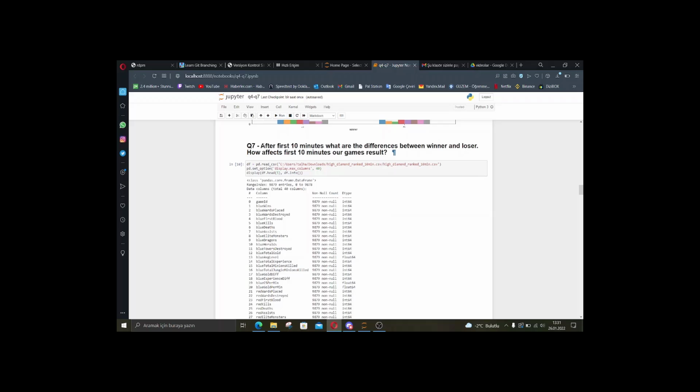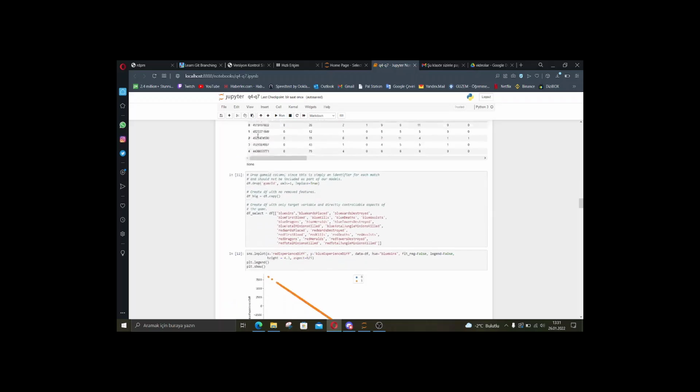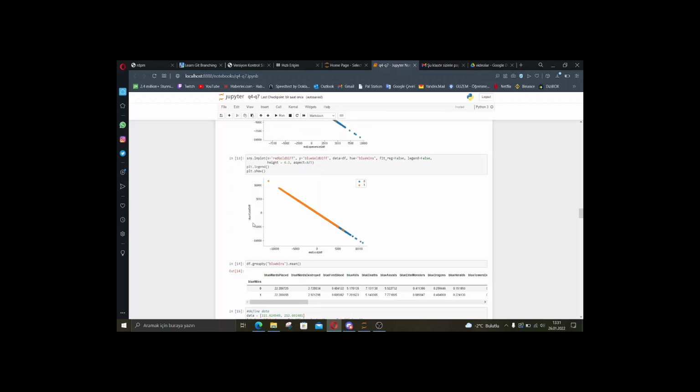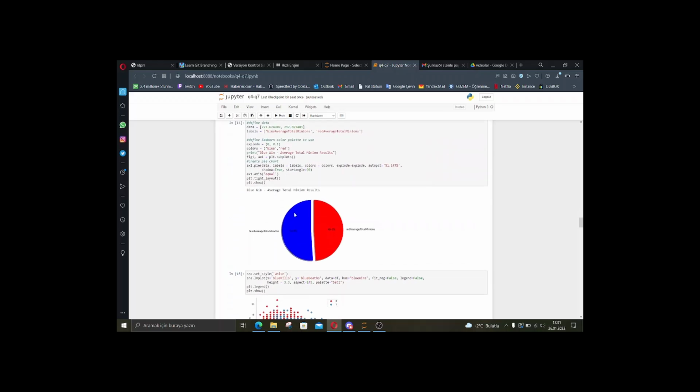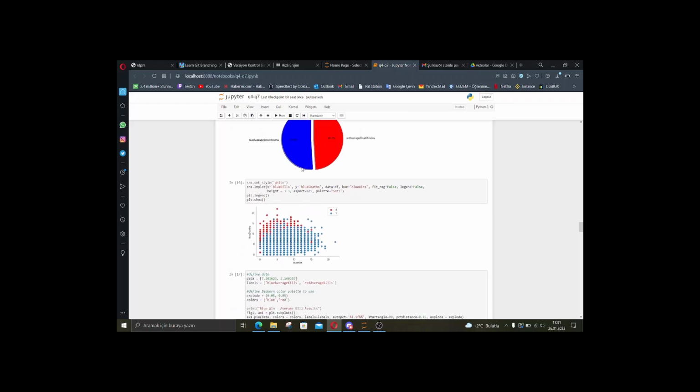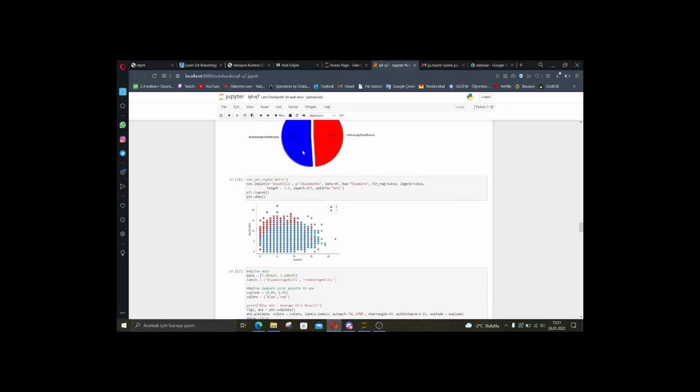Let's look at question 7. We see the experience differences. The values are equal, but the sign is positive or negative. Also, the same thing is in the gold difference results. When blue wins, average total minion results in this pie. We see that minions are not more important.